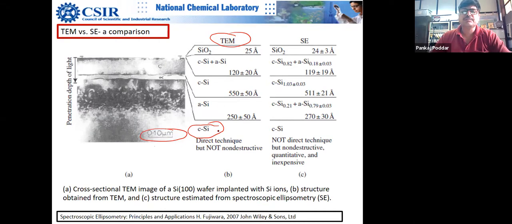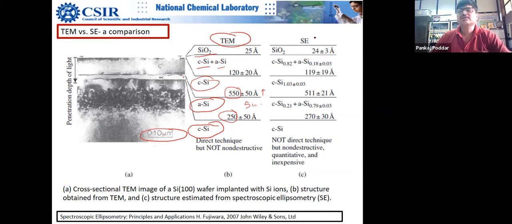So TEM tells us that the bottom layer is your crystalline silicon, fine, and on top of that you have amorphous silicon, which as per TEM is 250 plus minus 5 nanometer, and on top of that you have another crystalline silicon film with this thickness, and again plus minus this, and then you have a mix of crystalline, and then finally you have silicon oxide. So I think this answers many questions. The first question is how many layers you can do, what should be the collective thicknesses, and all kinds of questions are answered here.